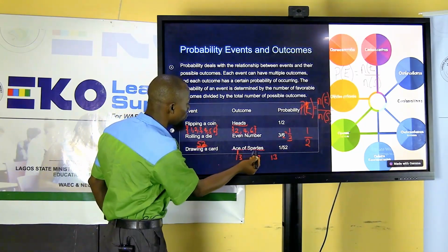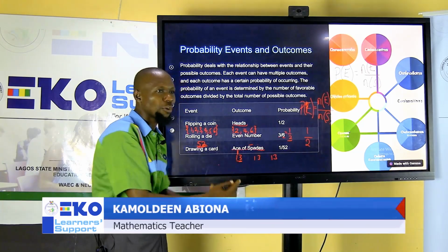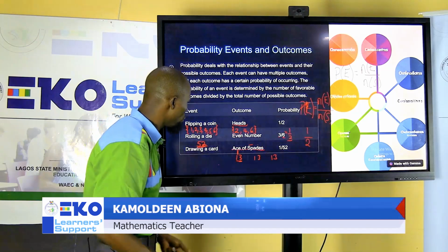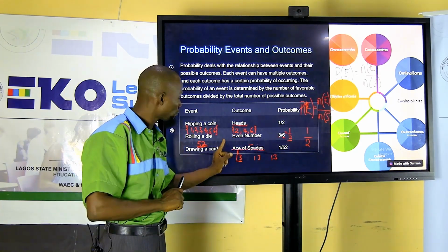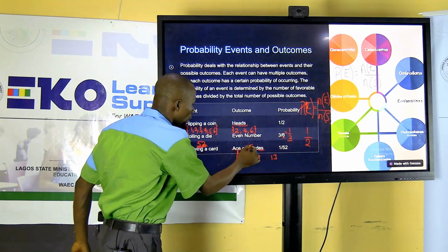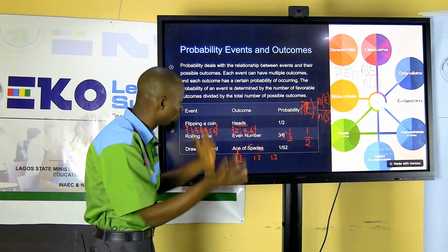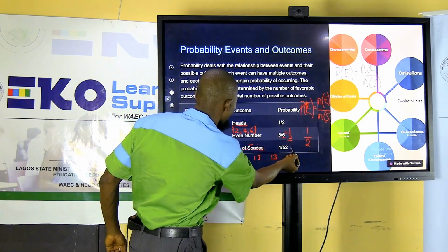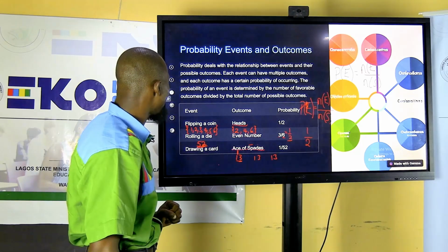Assuming it is the probability of having a spade, then that is when you can say 13, because the number of spades that we have is 13 out of 52. But the question being asked here, so you have to be very careful of the question, is the ace of spades, which is just 1 out of the whole of the 52. So it is 1/52. That is the solution to that.